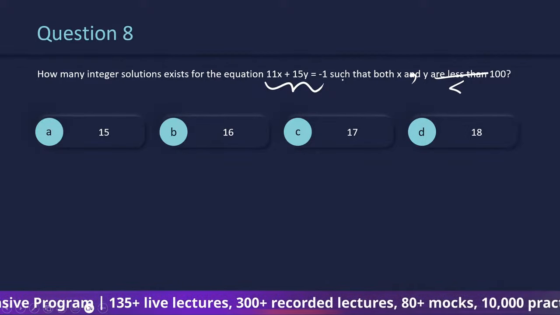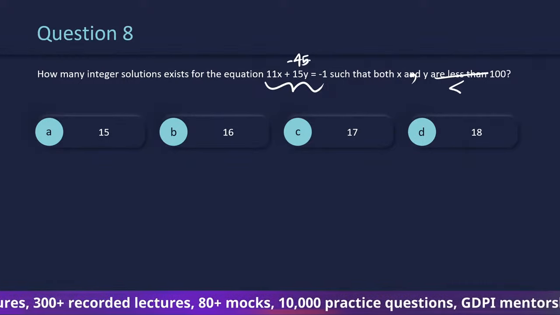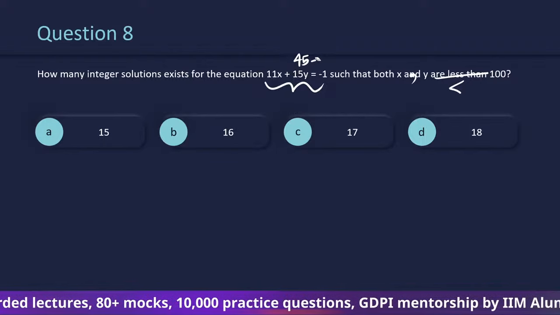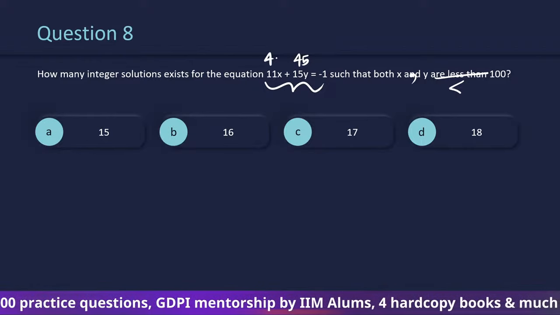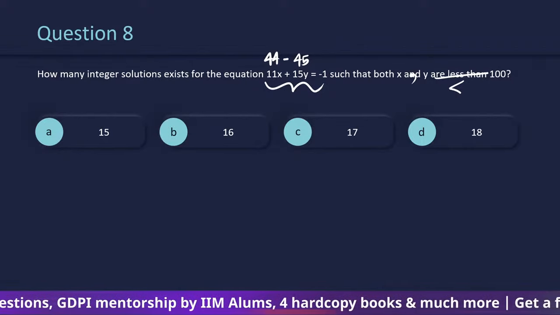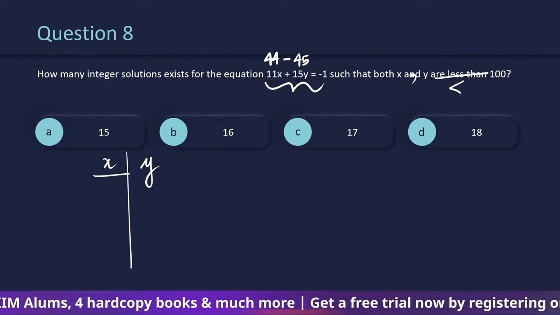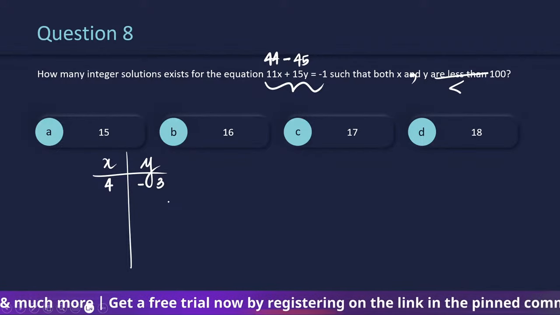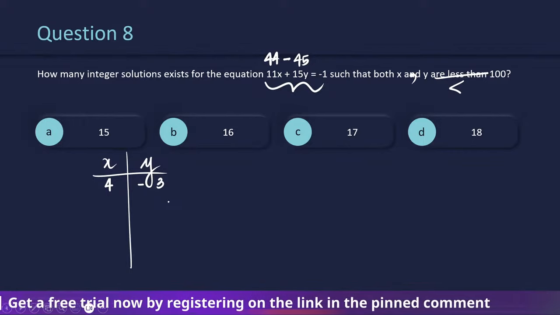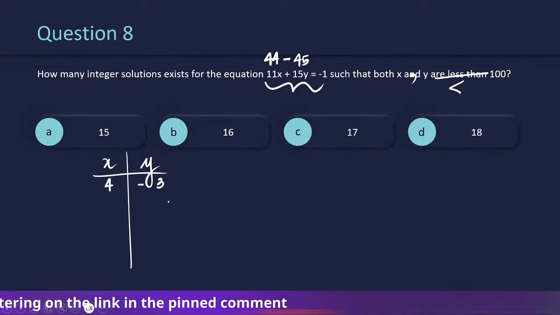So in the table of 15 I can get a 45 from here, and I can get a 44 from here. But I need a -1. So what I can now place is x is going to be 4 and y is going to be -3. Right? 11 into 4 is 44, 15 into -3 is -45, 44 minus 45 is -1.